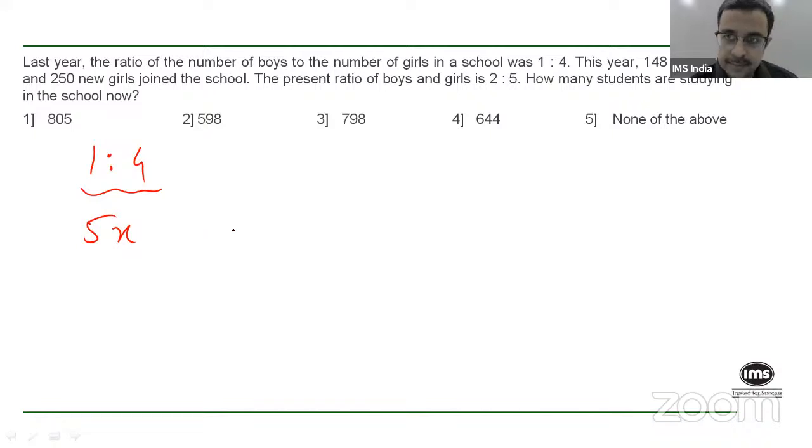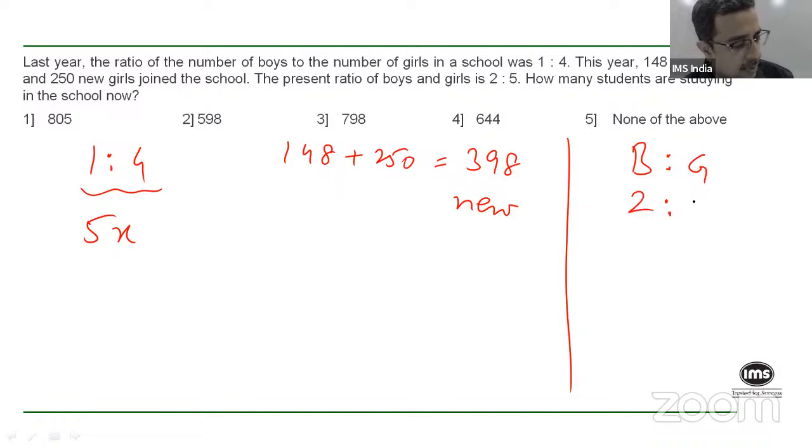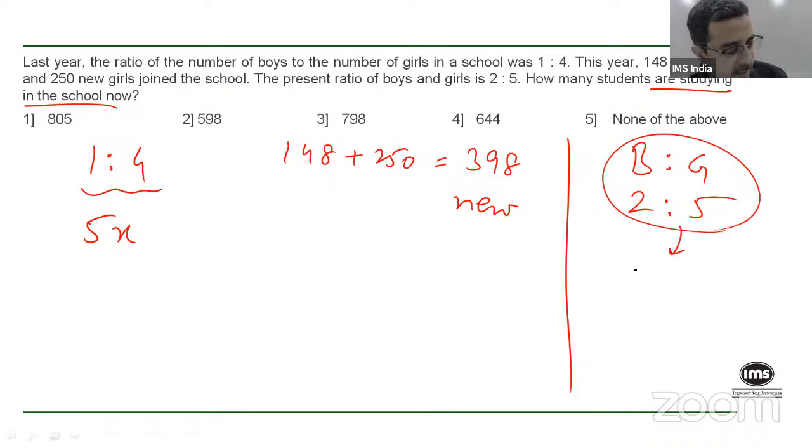Correct? This year, 148 boys and 250 girls joined, which means 398 new students joined the school. Correct? And this year, the ratio of boys to girls is 2:5, right? So first of all, remember that since the question is asking how many students are studying in the school now, we are mainly concerned with the ratio 2:5, right? So can I say that this year, the total number of students has to be a multiple of 7, right? Which would rule out 598 because 598 is not a multiple of 7, first of all.